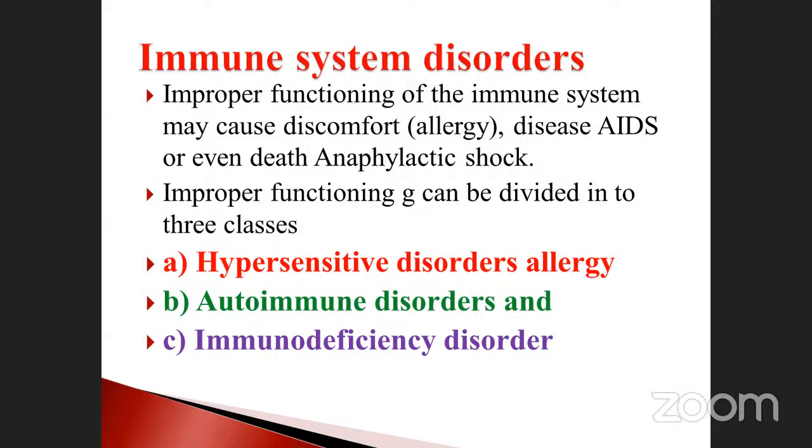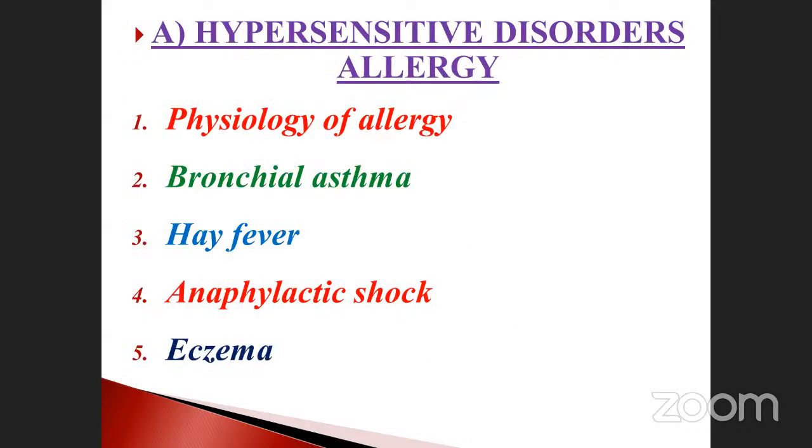See, hypersensitive disorder, what are they? Physiological allergy, bronchial asthma, hay fever, anaphylactic shock, and eczema. These are the hypersensitive disorders, where allergy has happened. So what is anaphylactic shock, sir? Okay, that two things I didn't prepare for. I will tell you, anaphylactic shock.